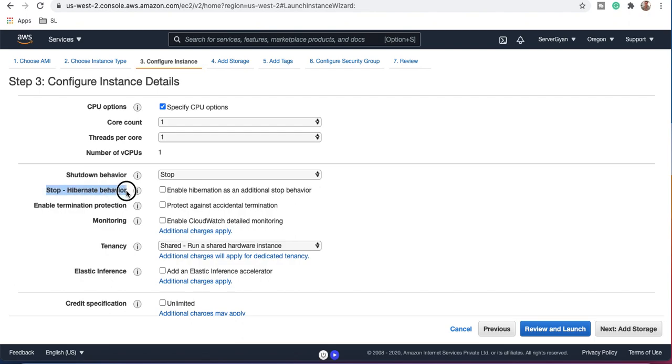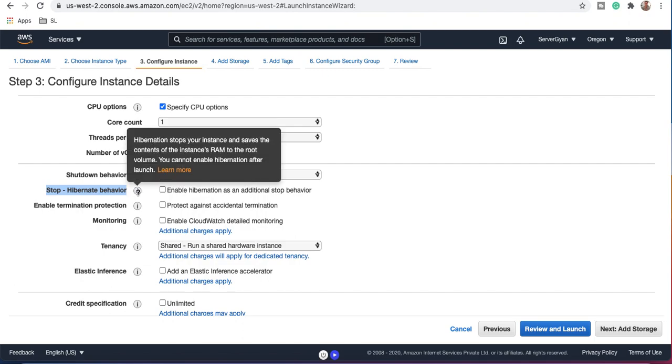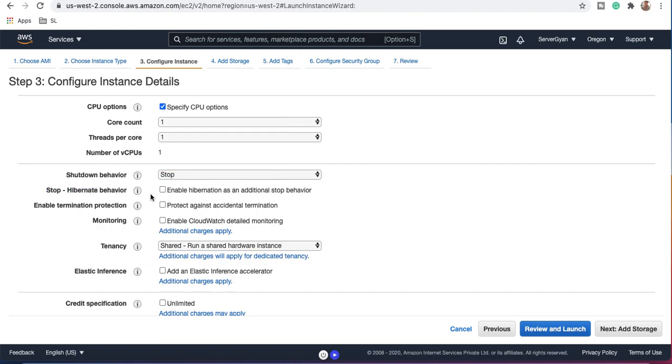One more option available here is known as Hibernate. The Hibernate option provides the feature that all the data available in your RAM will be written onto your root volume. Once the server goes down, the operating system writes the data onto disk, and once the system comes up again, you will not have to wait for the data that was in RAM to be loaded once again.